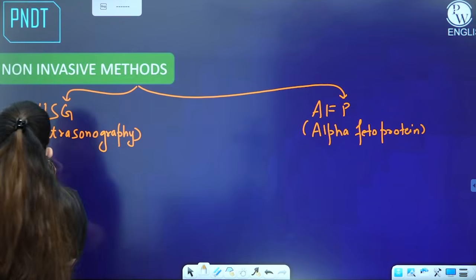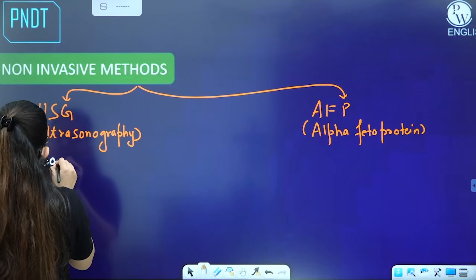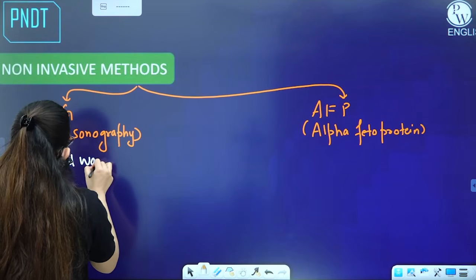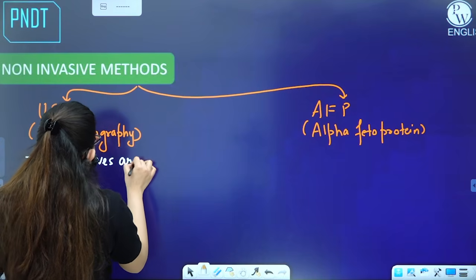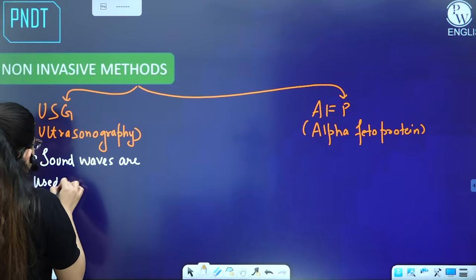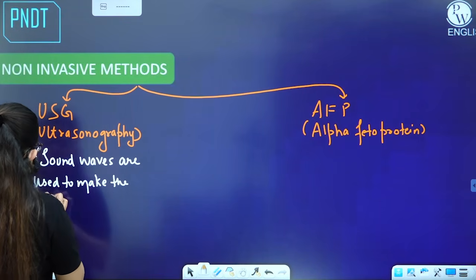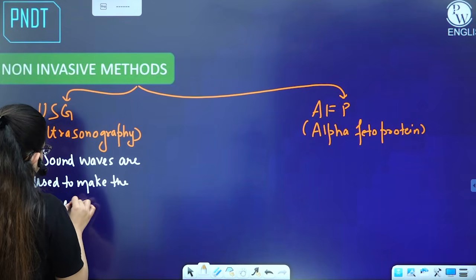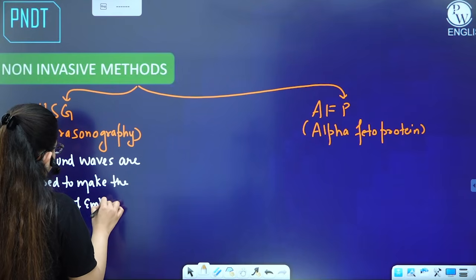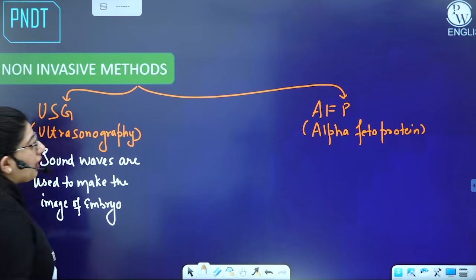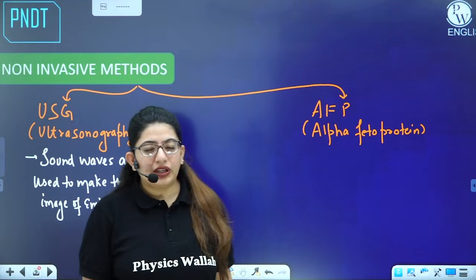So in this technique, the sound waves are used to make the image of the embryo. And what is AFP, alpha fetoprotein?